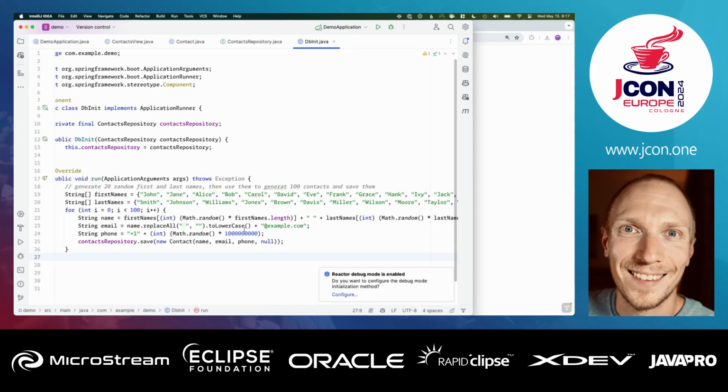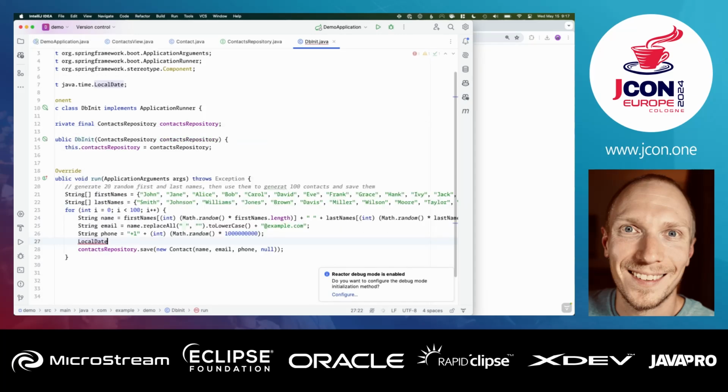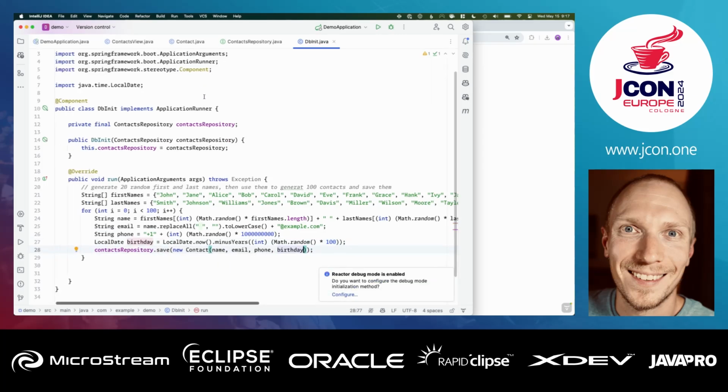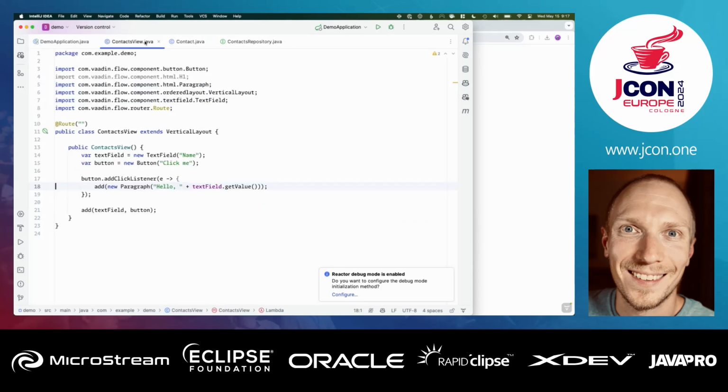So now it's actually using those to generate semi-realistic data. It, for whatever reason, didn't do the birth date, but we can probably just help it out a little bit here to say we have a local date. Yeah, so that'll be our birthday. Right, very good. So now we have presumably a database with 100 contacts that we can display.